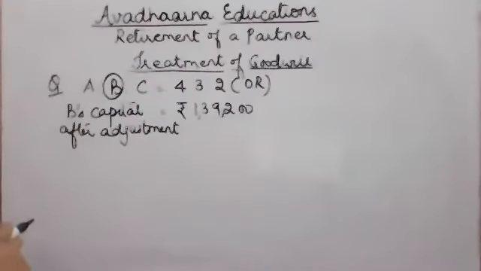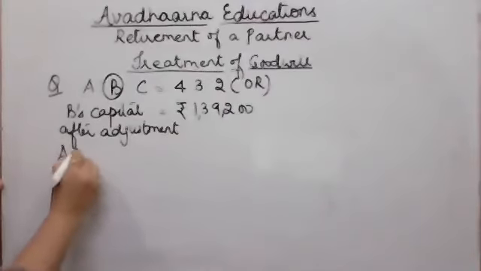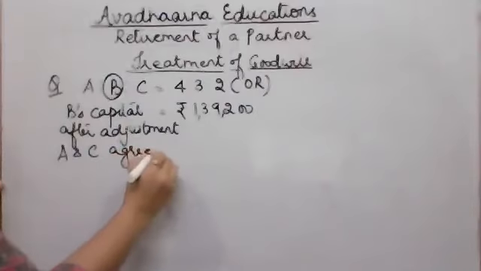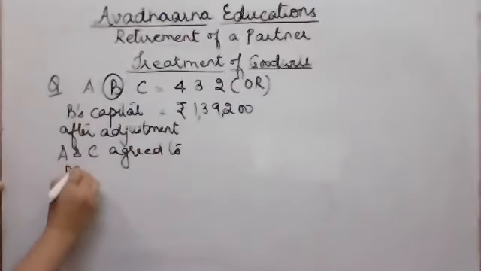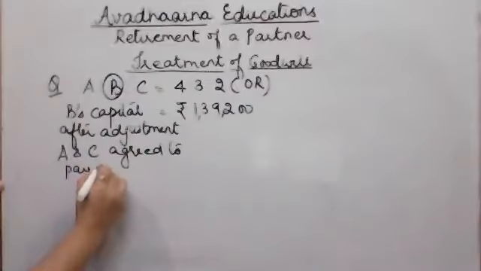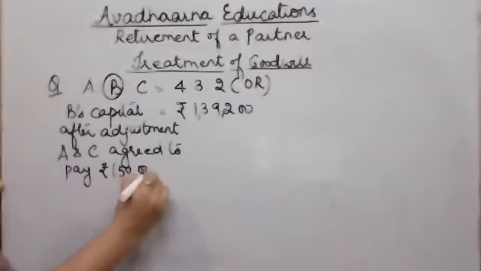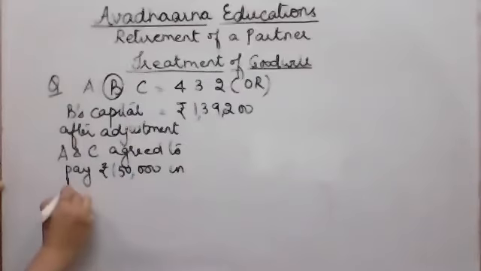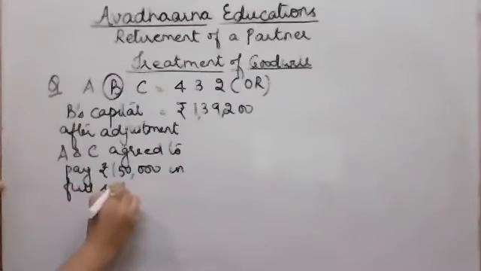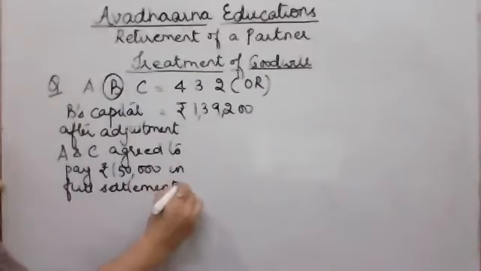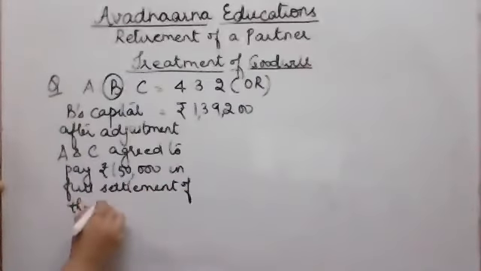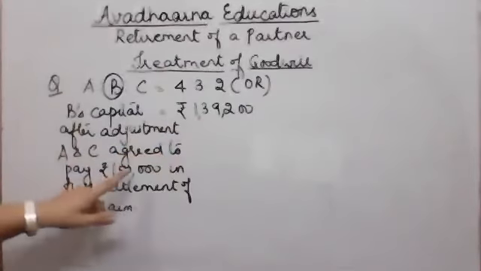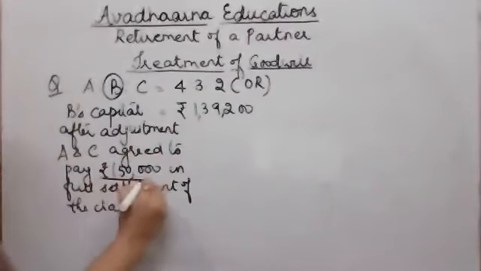Now, in the example, it's written that A and C both agreed to pay rupees 1,50,000 in full settlement of the claim. The claim was 1,39,200 and A and C have agreed to pay 1,50,000.